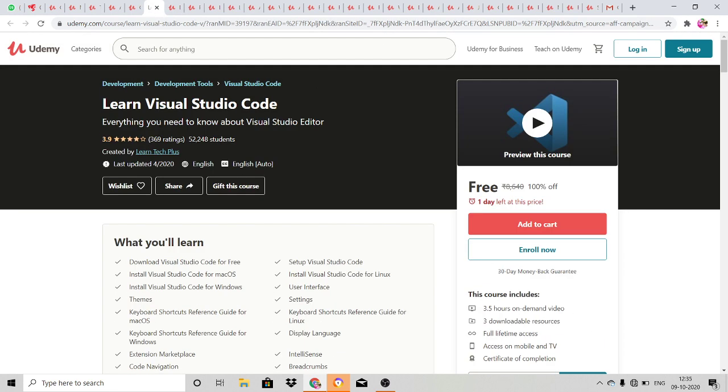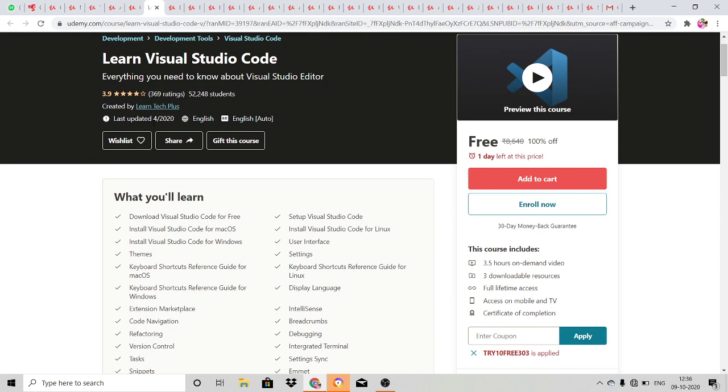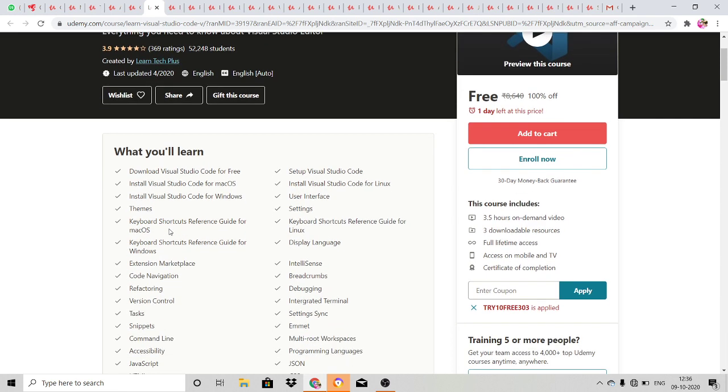And next one is Learn Visual Studio Code. Only one day left to expire. This course includes 3.5 hours of on-demand video with downloadable resources, and a certificate will be provided. And you'll be learning how to download Visual Studio, the installation process, themes, keyboards, marketplace navigation, tasks, snippets, command lines, accessibility, and everything.